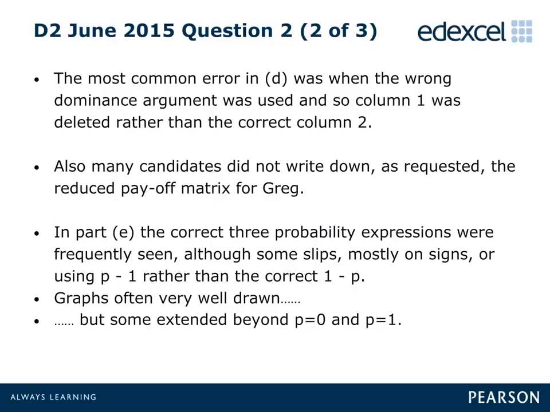The graphical representation of these expressions was often very well presented, although it must be noted that a number of graphs were drawn without rulers, and some extended their lines beyond the axis, either before p equaled 0 or after p equaled 1.